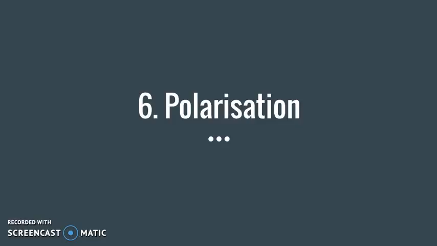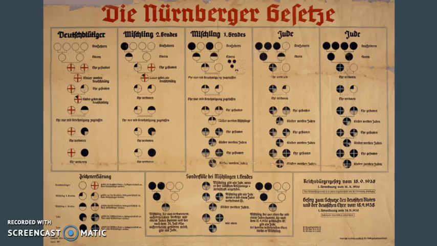The sixth stage is polarization. Polarization is when extremists drive the groups apart. Hate groups broadcast polarizing propaganda. Laws may forbid intermarriage or social interaction. A perfect example is the Nuremberg Laws in Germany during World War II. The Nazi Party passed these laws, which institutionalized many of the racial theories prevalent in Nazi ideology.